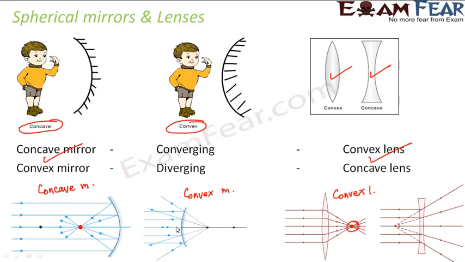Cool. Okay. In a similar way, when you look at the concave lens, this is how it is. Here again, when a parallel beam of light falls on it, after refraction they all diverge, they all spread out. So a concave lens again behaves like a diverging lens. I think the best way to remember which lens is converging and which lens is diverging is to set these diagrams in your mind. If you remember the diagrams, it's very easy to remember which one is converging and which one is diverging.